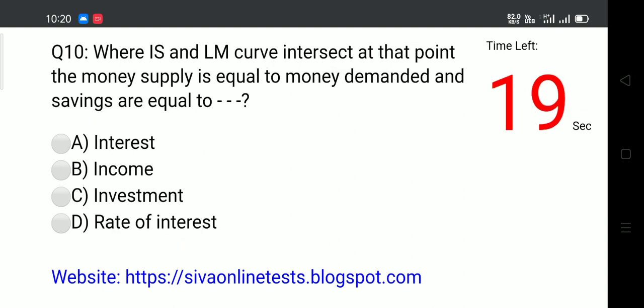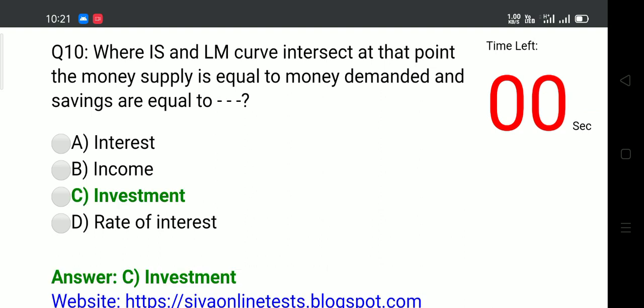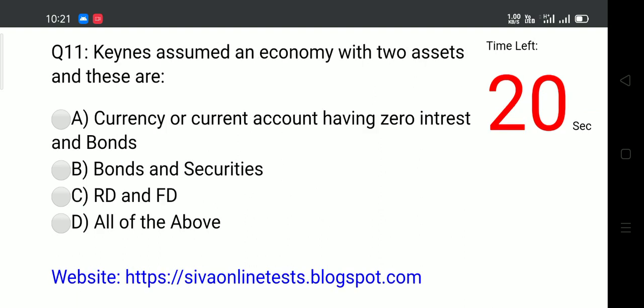Question 10. Where an LM curve intersects, at that point the money supply is equal to money demanded and savings are equal to. Options. A. Interest. B. Income. C. Investment. D. Rate of interest. Answer. C. Investment.